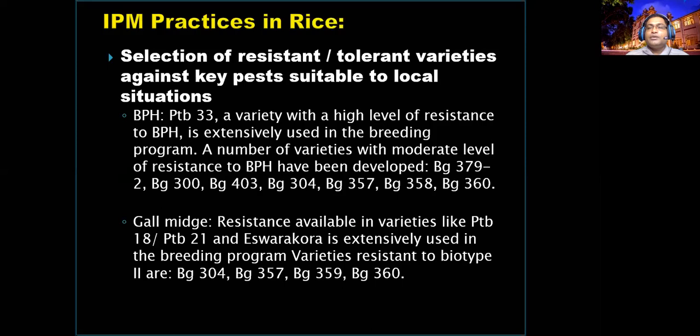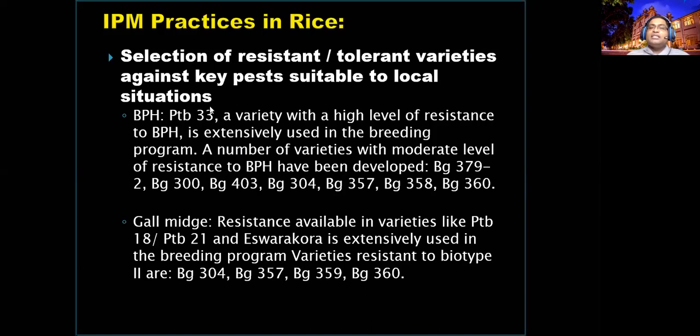Disease-free planting material, no problem, you can select. But the selected one may be high yielding but susceptible to the pest. If you are suspecting gall midge attack and brown planthopper attack in your areas, there are some varieties developed by the Sri Lankan Rice Research Institute from donor sources. PTB33 is an Indian variety for brown planthopper.